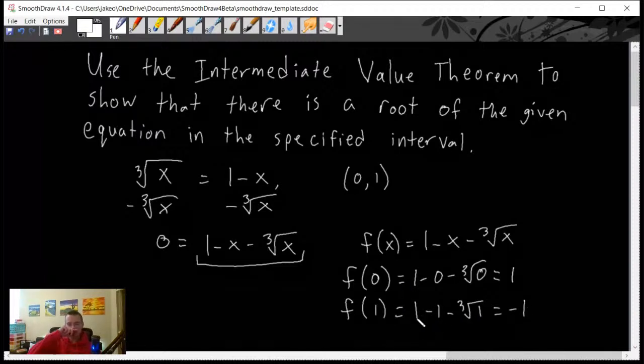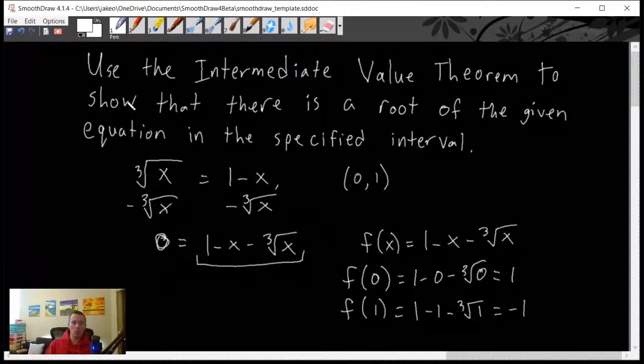So basically what we know is for any possible number we pick between negative 1 and positive 1, there has to be some x value that we could plug into this function f of x in order to get that output out that we pick. Well, since we're trying to figure out if there is a place where this function equals 0, we can use the intermediate value theorem to say, yes, there must be an x value that we can plug into this function to get 0, because 0 is between -1 and 1.